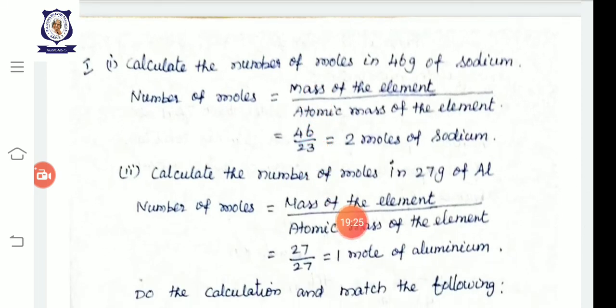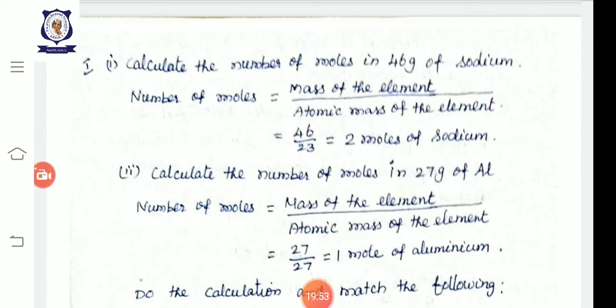See here, number of moles is equal to, what is the formula? Mass of the element by atomic mass of the element. Here sodium is a metal, so in 1 molecule it has only 1 atom, so we use the atomic mass of the element. So number of moles is equal to mass of the element by atomic mass of the element. What is the mass given for that element? 46 grams.